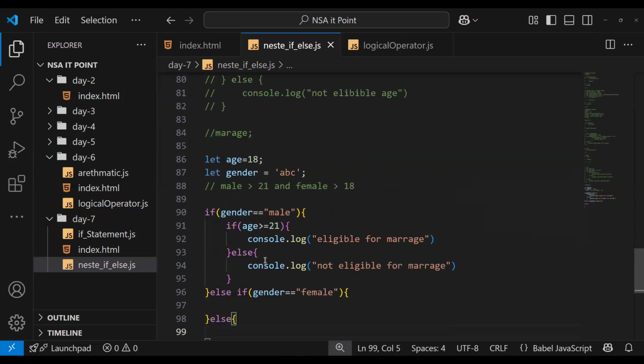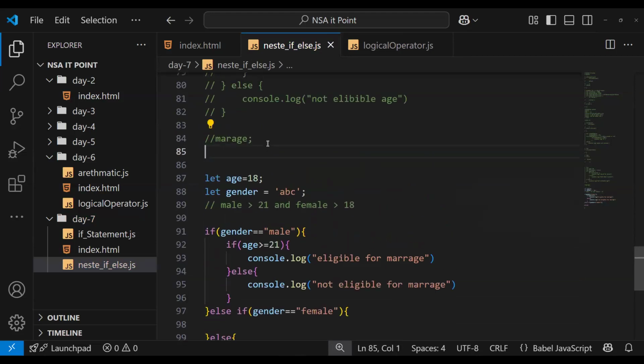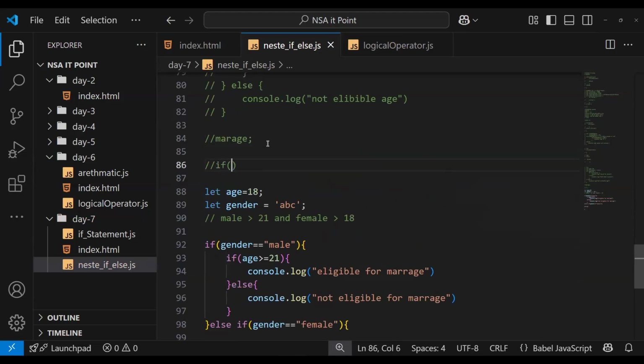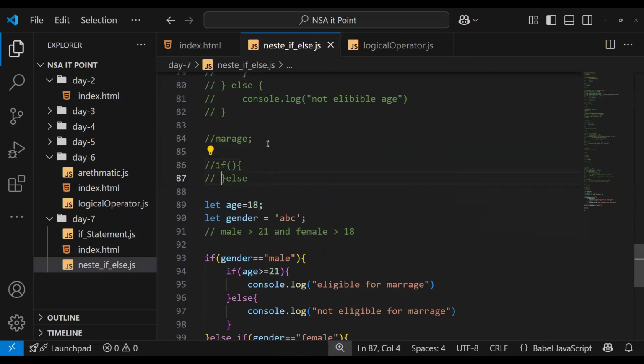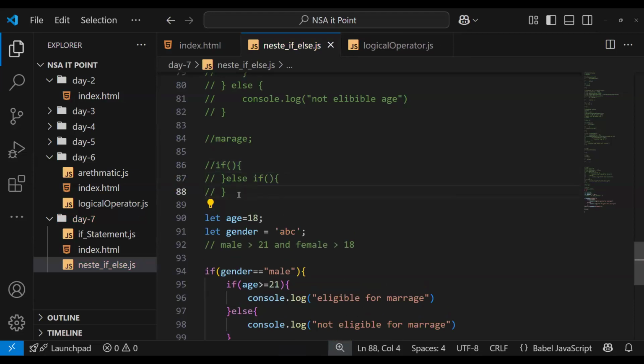Let's just create one example. Syntax: if, then I write else. Inside this if, I write else. After that I can write if again. For this if, we need else. So that's why I write else again. I can write if here too, but I don't need to, so I just stop here.